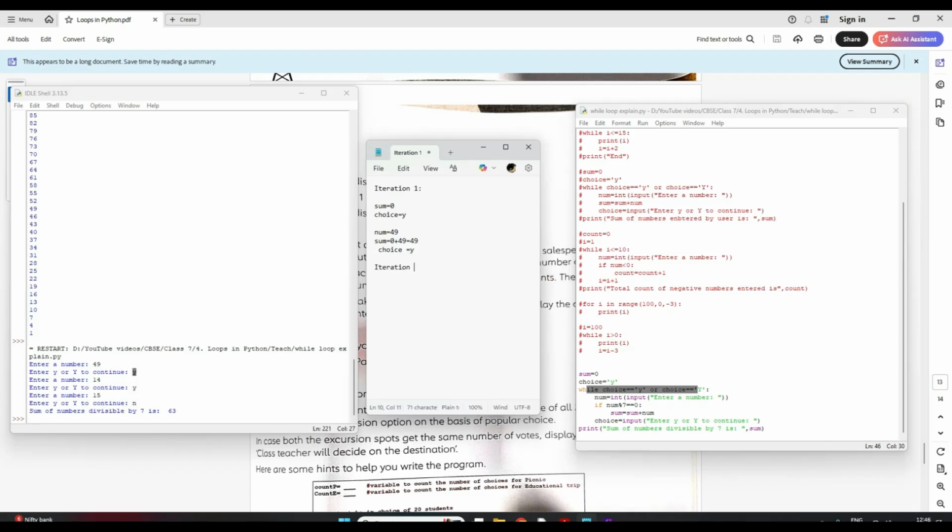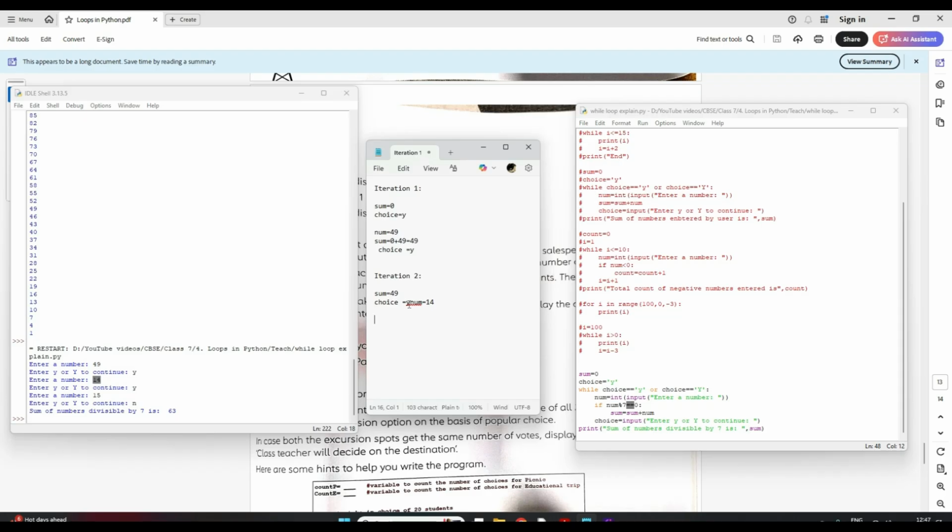Now iteration 2. What happens? Tell me. Here your sum is how much? Sum is 49, right? See, your sum is 49. Your choice is y, correct? What you have entered. Choice is y. So this condition is satisfied. It will come here and ask me for a number. I have entered 14, right?